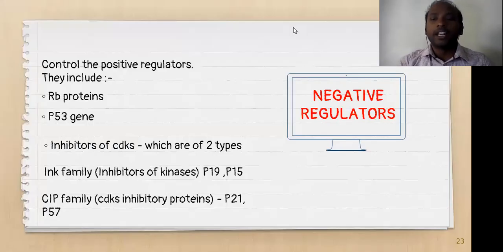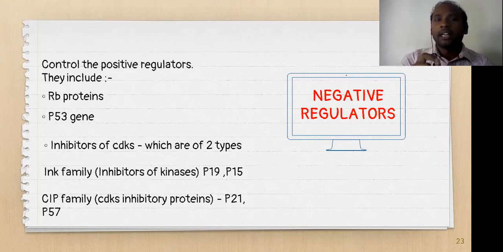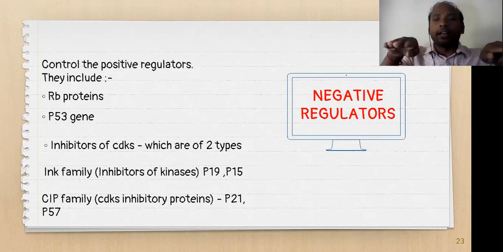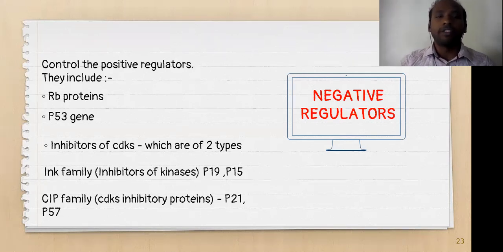And coming to the negative regulators of the cell division, they can control the positive regulators, because this is also very important. The cell division process is important because of positive regulators, and it has to be properly controlled by the negative regulators. So there is a balance between the positive and negative regulators, and only then will the cell division be tightly regulated.